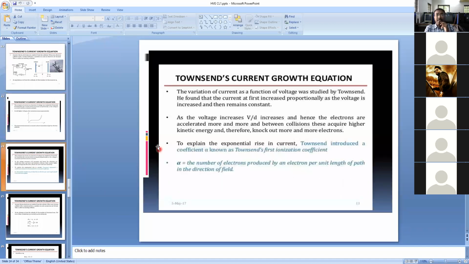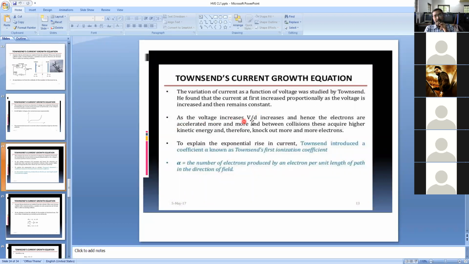Next, try to observe here the variation of the current as a function of voltage, as studied by Townsend. He found that the current first increases proportionally as the voltage is increased, up to a certain voltage. Beyond that, whether you increase or decrease the voltage, the current stays constant, because a spark appears.